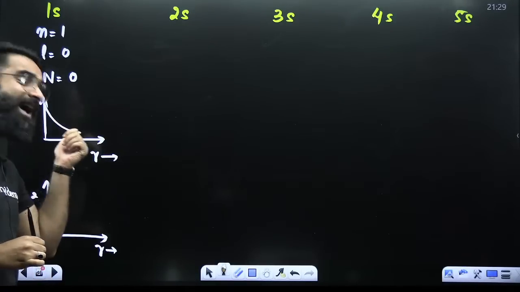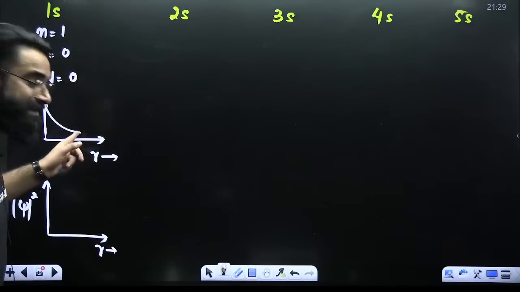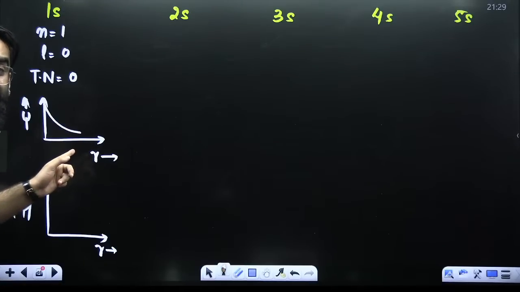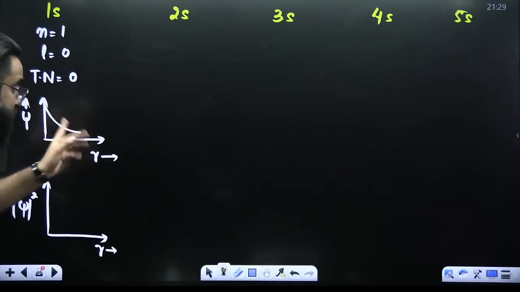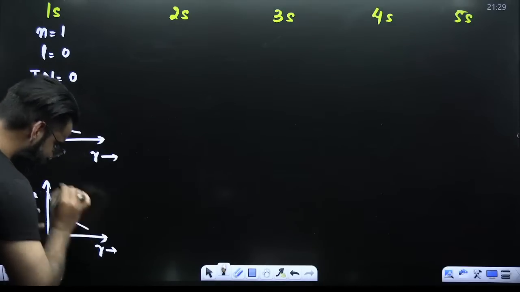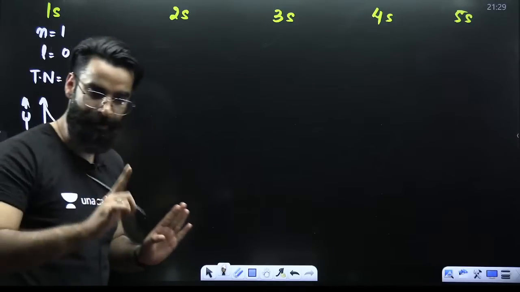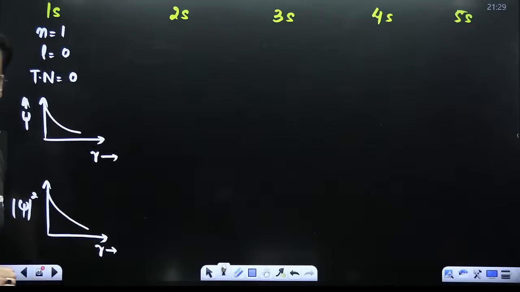Because if it touches the r-axis, that point represents the node. But in case of 1s, is there any node? There is no node. So it does not have to touch the r-axis. Similarly, take the same replica of this graph and keep it like this.